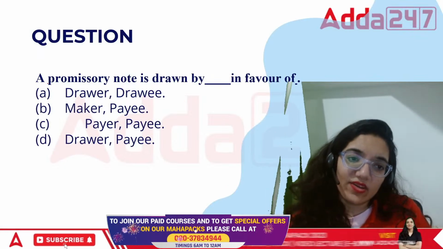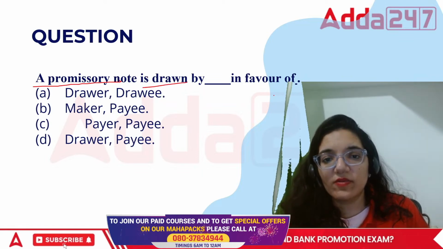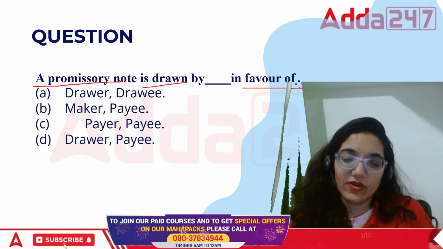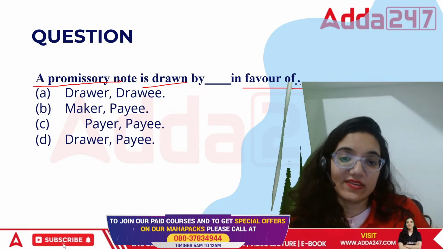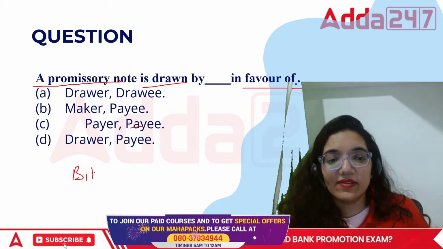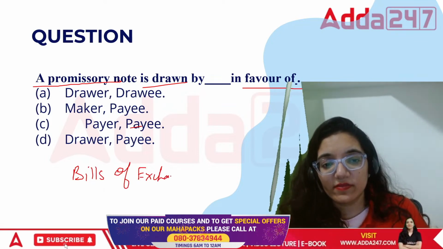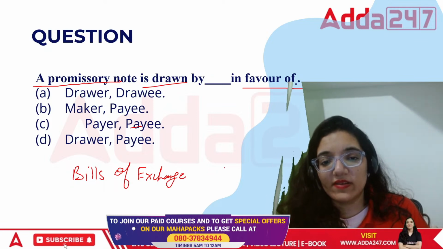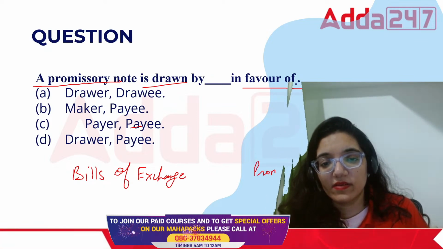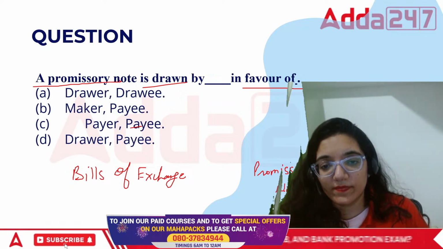Then another question from this area. A promissory note is drawn by dash in favor of. See, in terms of bills of exchange, there are two kinds of bills. One is bills of exchange and one is promissory note.